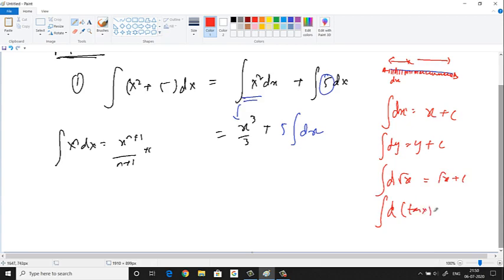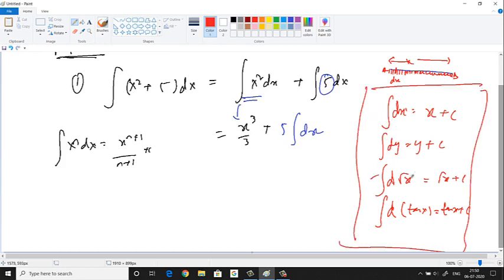Integration d tan x plus c. If you notice very carefully, basically what happens is, okay, fine. For now, let us not get into that. But if you can observe, well and good, the d and the integral are getting cancelled basically. We'll see that kind of idea also, but for now, you have to understand this first.